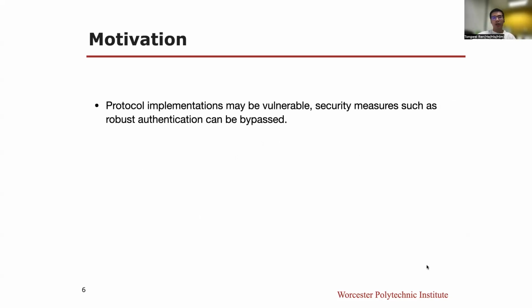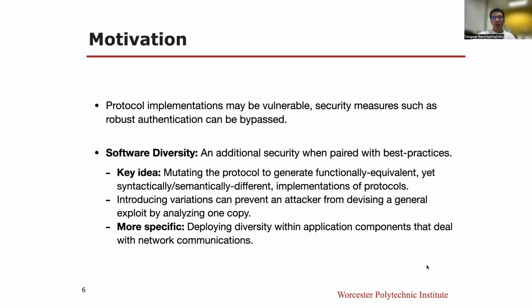Best practice security measures, such as robust authentication, can help mitigate this risk. But real experiences demonstrate that they can be bypassed because of vulnerable implementations. Thus, we propose the use of software diversity as an approach that can provide additional security when paired with best practices.